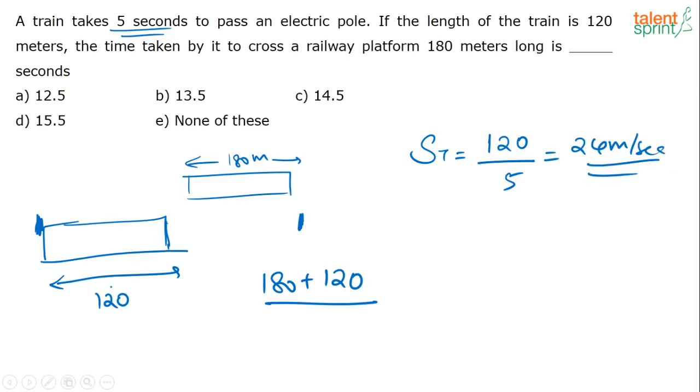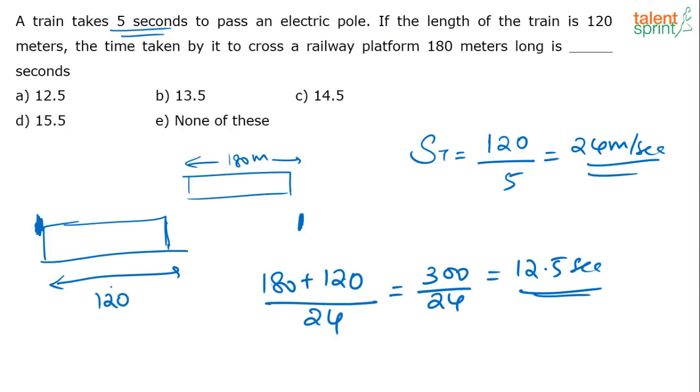Now to cross this platform, as I said, this point has to come here. For that the train has to cover a distance of 180 plus 120 with what speed? Its speed is 24, so the time is 300 divided by 24, that is equal to 12.5 seconds. First you find the speed of the train, then using this concept you solve. So 300 by 24 is 12.5.